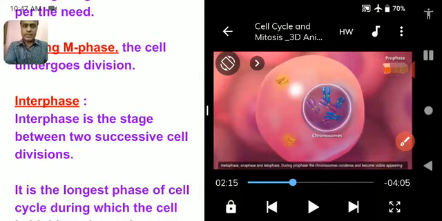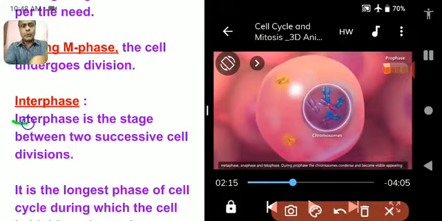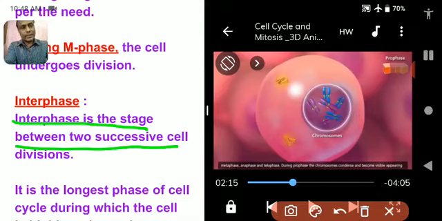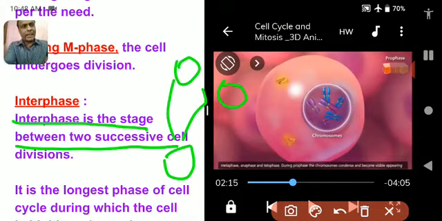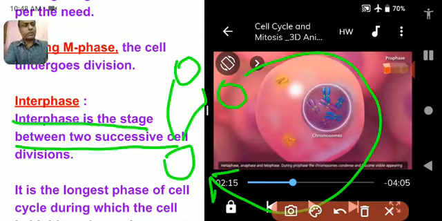Now let us study about interphase. What happens during interphase? Interphase is the stage between 2 successive cell divisions. You have already watched that a mother cell divides into two daughter cells, and again each daughter cell prepares itself for further division. So together this long phase is called interphase.